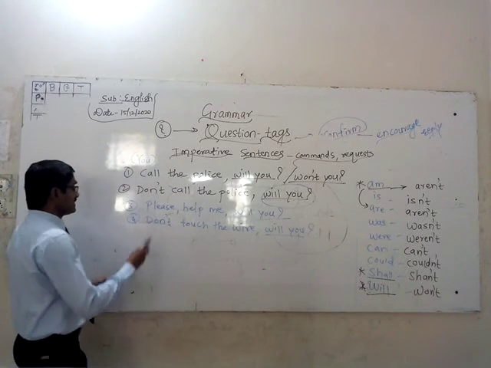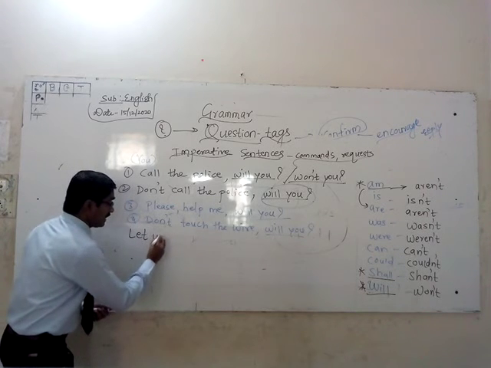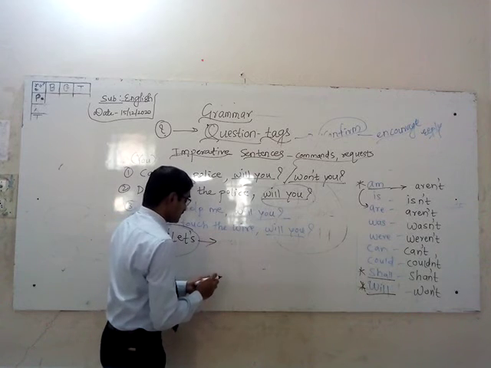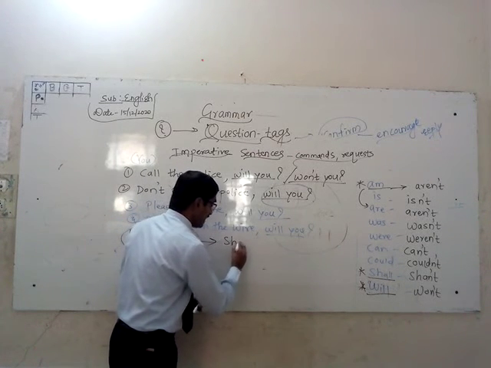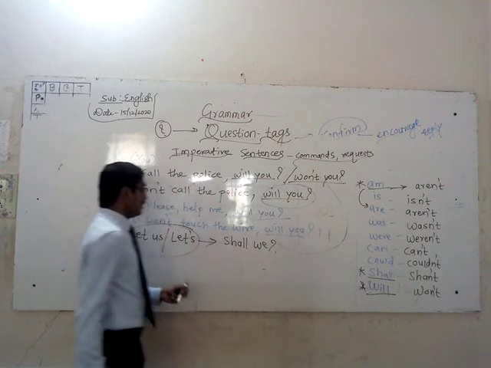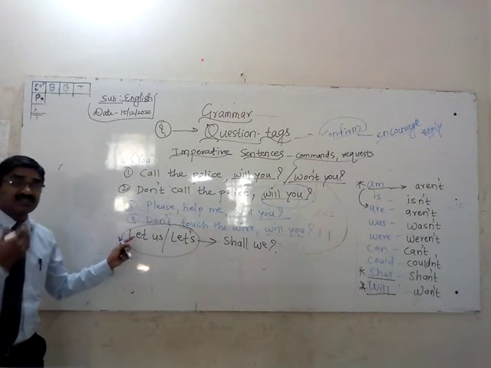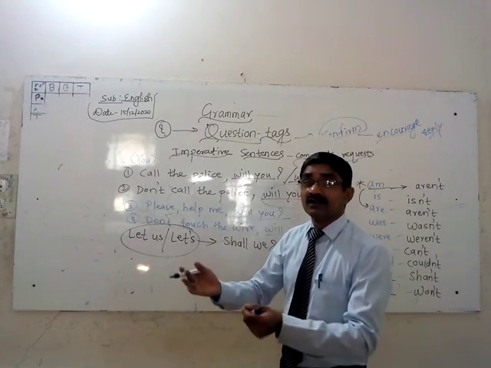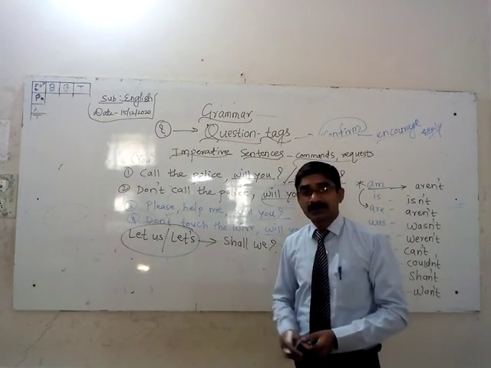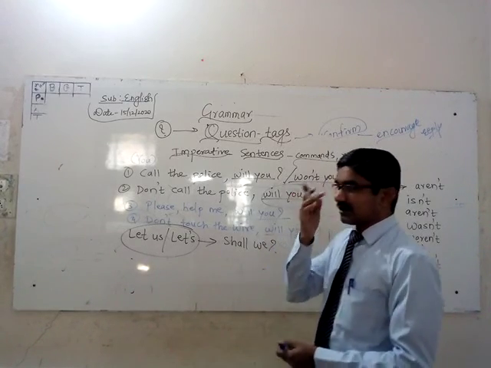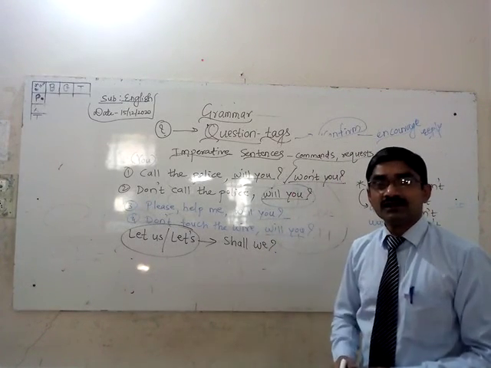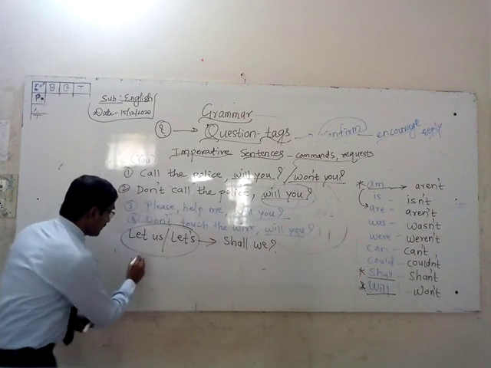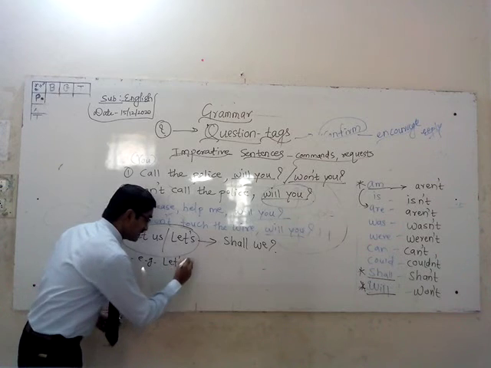And if there is a sentence that starts with "let us" or "let's," the tag will always be "shall we." When you are suggesting to your friends, more than one person is there. When you are alone, you cannot say, let us go to market, let us have a cup of tea. But when your friend is with you, or you are suggesting to someone, let's help that poor lady. If there are many people, then you are suggesting something to do. For example, let's have a cup of tea.